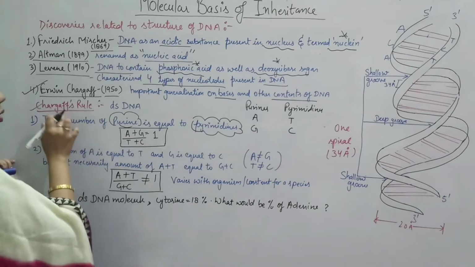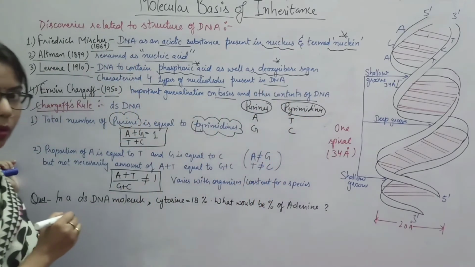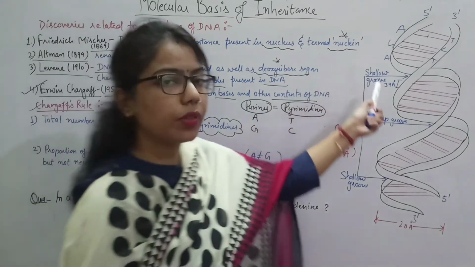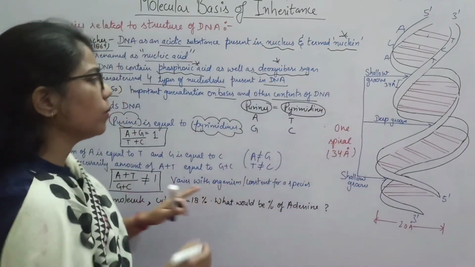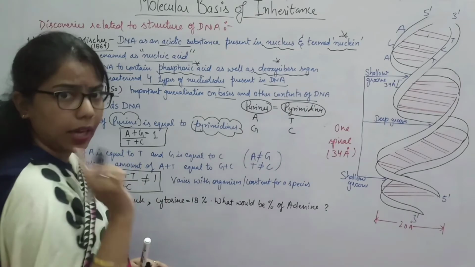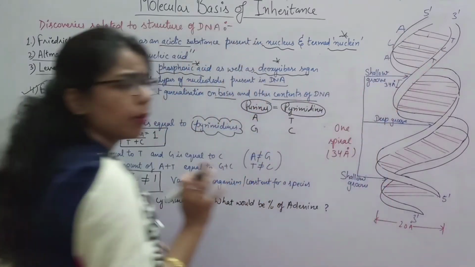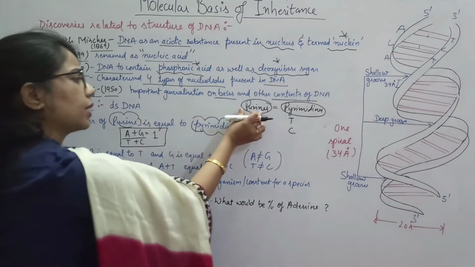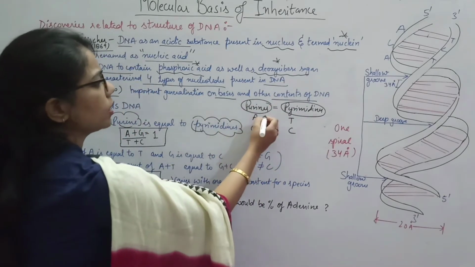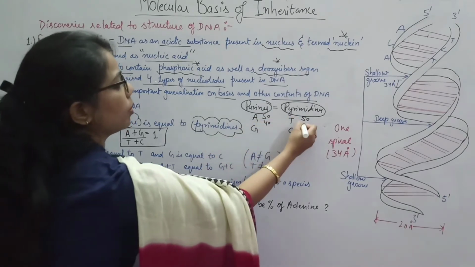So according to this rule, total amount of purine, जितना purine होगा उतना ही pyrimidine भी होगा. Okay, what is that? जितना purine होगा उतना ही pyrimidine होगा. So if you see the structure of DNA, okay, we will understand the structure also. So it is made up of the combination of these nitrogenous bases. A और T के बीच में I said डबल बॉन्ड, G और C के बीच ट्रिपल बॉन्ड. तो इसमें सारे बेसिस पेयर अप होंगे. सो हियर हम कह सकते हैं डीएनए में जितना प्यूरिन होगा उतना ही pyrimidine होगा. फॉर एग्जाम्पल, इफ आई से प्यूरिन इज 50, देन pyrimidine विल ऑल्सो बी 50. ओके, प्यूरिन अगर 40 है तो ये भी 40 है.